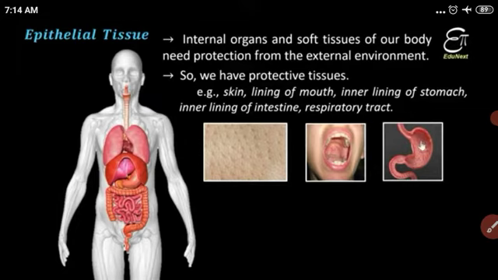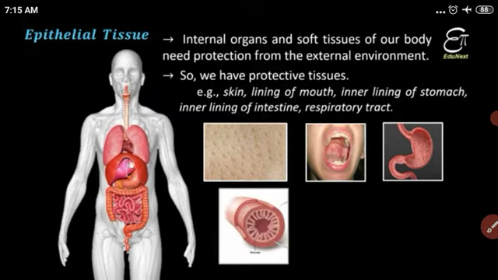Whenever we take food, it enters into the stomach, and the inner lining of the stomach is made from protective tissue. It needs protection because the stomach secretes HCl juice, which is harmful to the inner lining of the stomach, so we need to protect it.